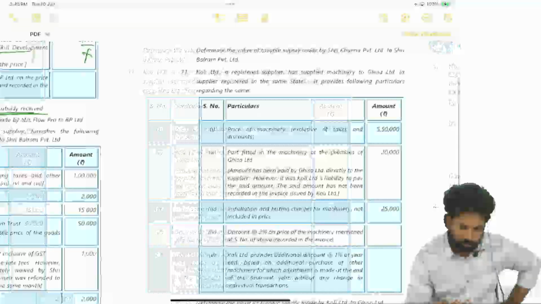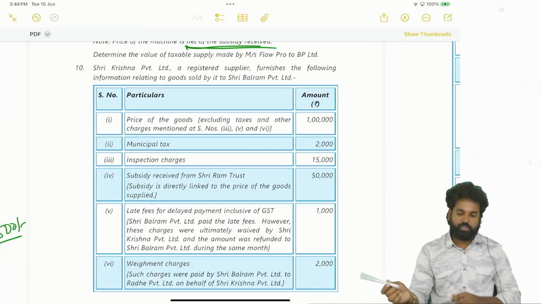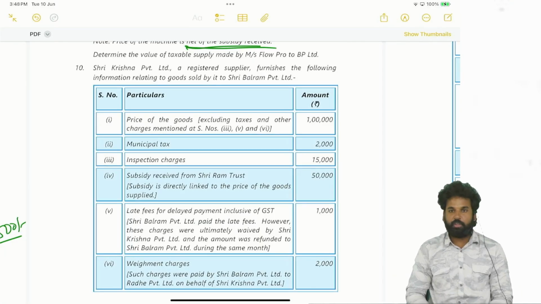Right. Next, question 10. Sri Krishna Private Limited, registered supplier, furnishes the following information relating to goods sold by it to Sri Balram Private Limited. Okay, Krishna to Balram. Now, price of the goods excluding taxes and other charges mentioned at serial number 3, 5 and 6.